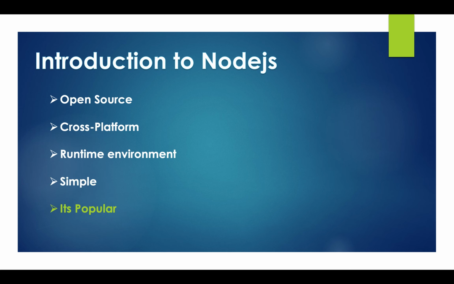The next thing is it's popular, based on the above features, non-blocking I/O and asynchronous I/O. These are the major game changers in Node.js. Because of these, nowadays applications are mostly implemented using Node.js as a backend. Real-time communications, OTT platforms for streaming and live streaming are using Node.js nowadays. That is one reason why Node.js is very popular.